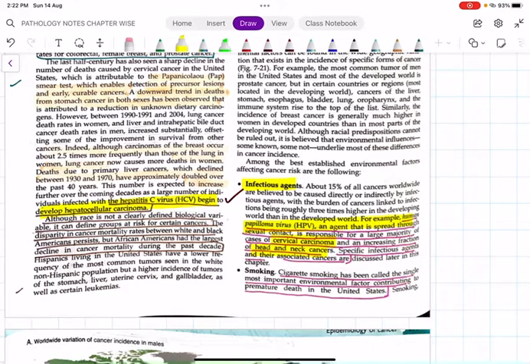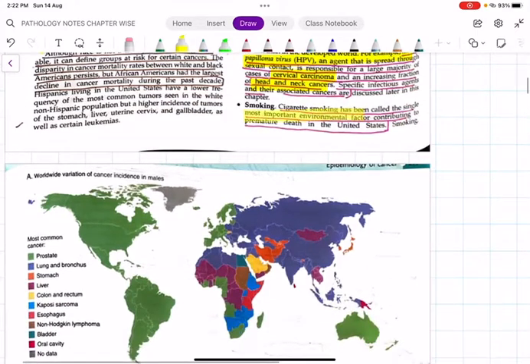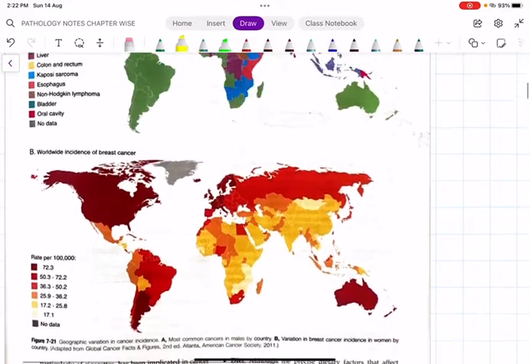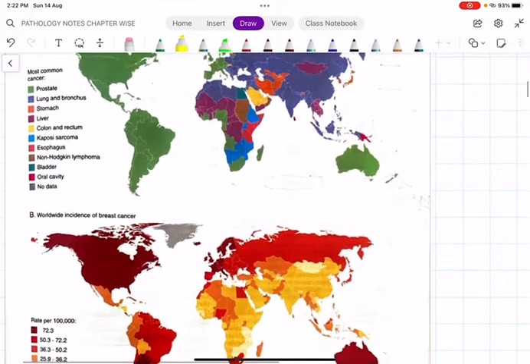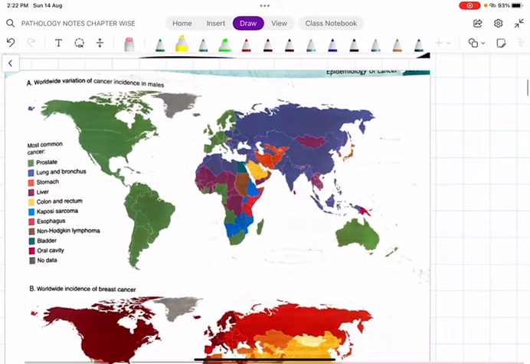Then coming to smoking, it is one of the most important environmental factors which contributes to premature death in the United States. So this is the geographical distribution, the worldwide variation of cancer incidence in males.